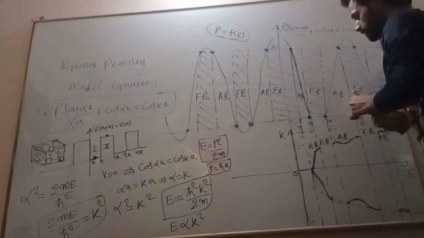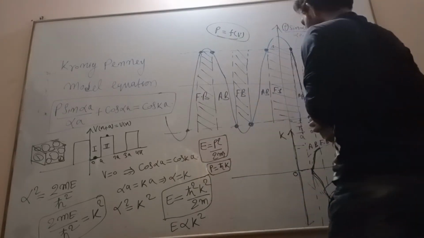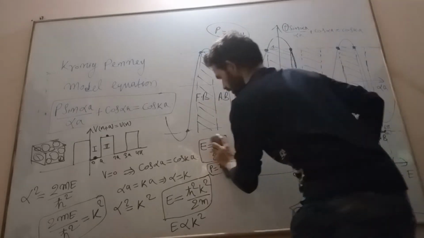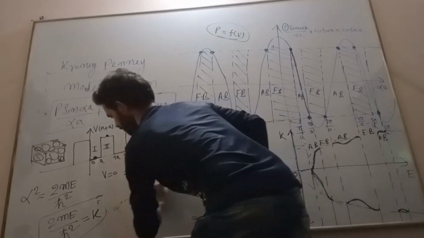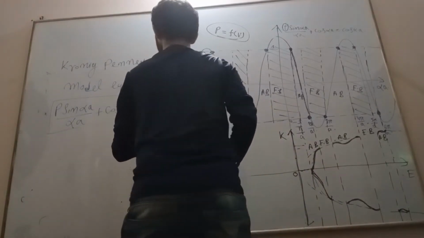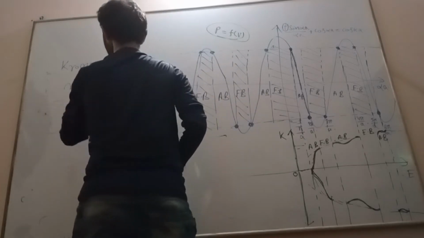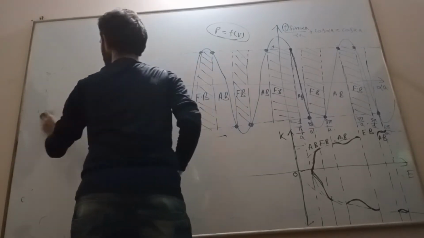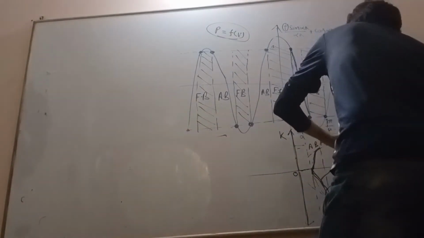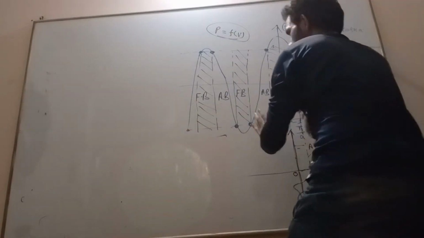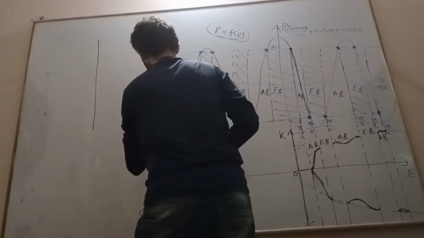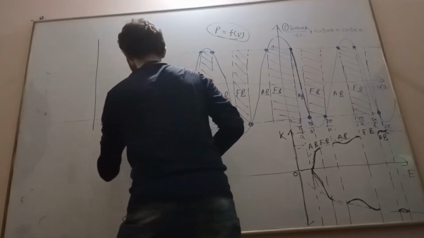So now we will see here. Let me rub this. Now see here, if I shift this by 90 degrees, it will look something like this.